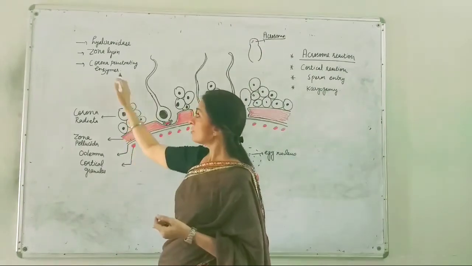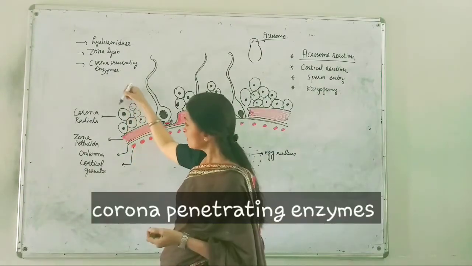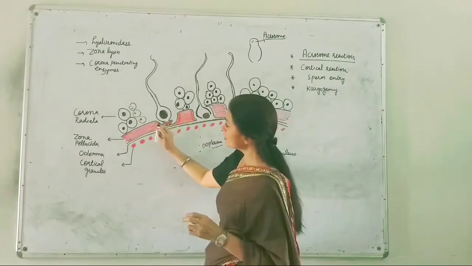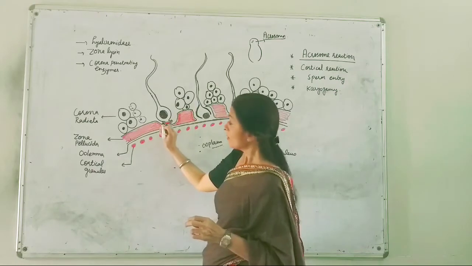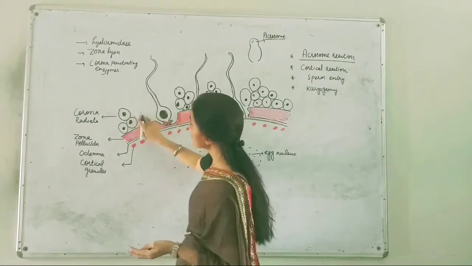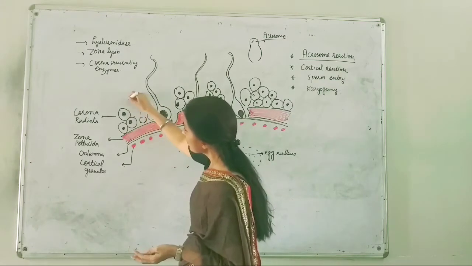It also has corona-penetrating enzymes, meaning this corona layer will also be dissolved. Here I haven't shown it because the sperm is now crossing the zona, but before that it has crossed the corona radiata also, as if we were to show it with another sperm like here.